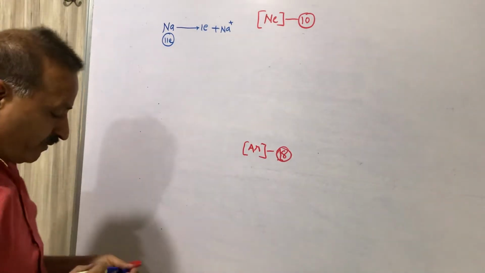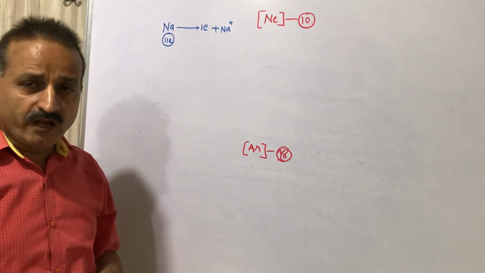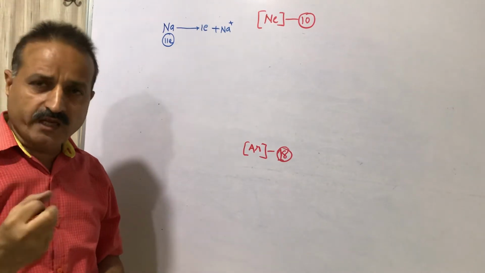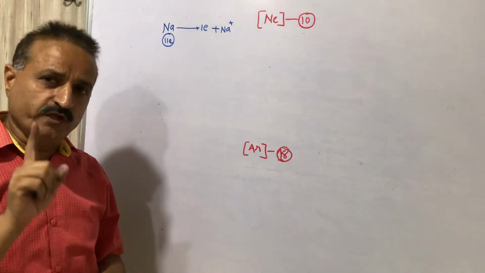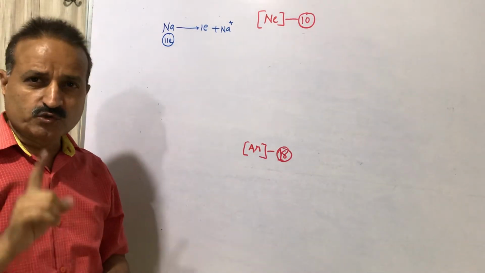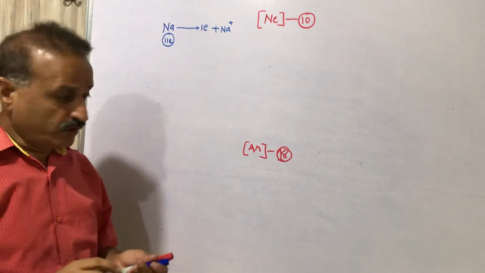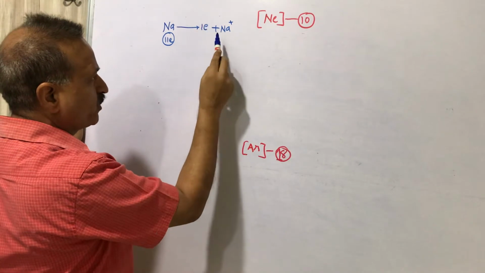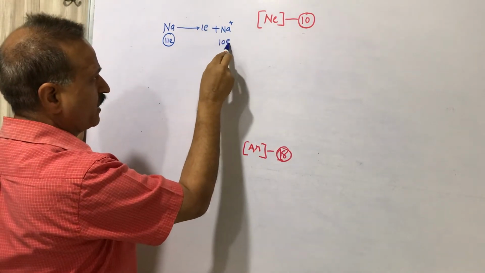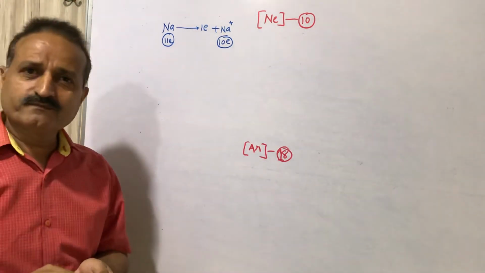If an element loses electrons, the charge will be plus. If an element gains electrons, the charge will be minus. So sodium is losing 1 electron and will convert into sodium plus. Sodium has 11 electrons, and sodium plus has 10 electrons. Very easy.